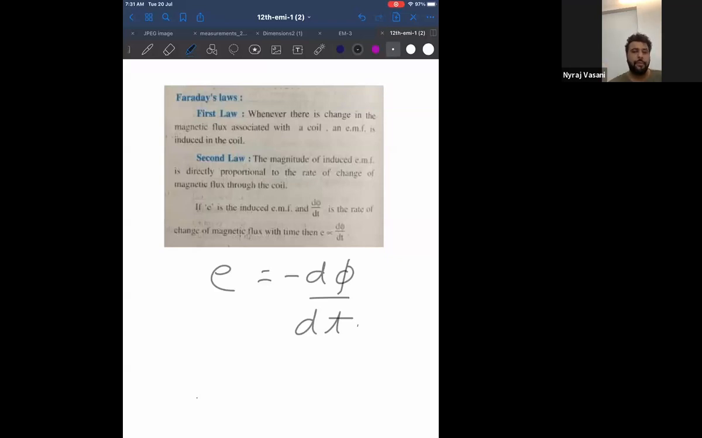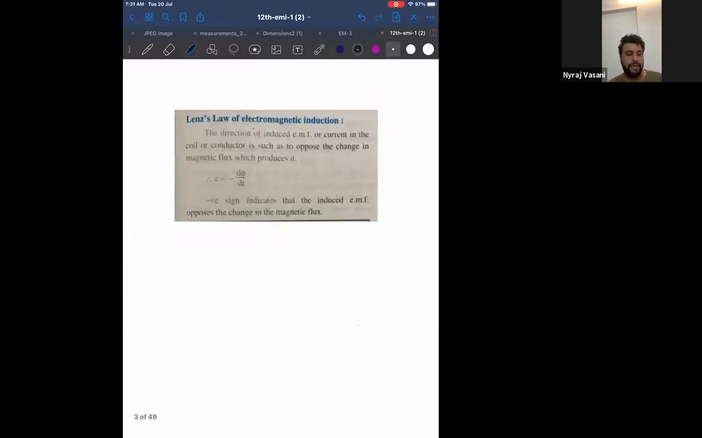Now it looks like a very small change, but actually, vectorially, the minus indicates the direction is exactly opposite. That means if I change the flux in the north direction, my EMF is induced in the south direction, exactly opposite. Therefore, what Lenz said was, please look at the screen. He said that E is equal to minus d phi by dt. This is what Lenz said.